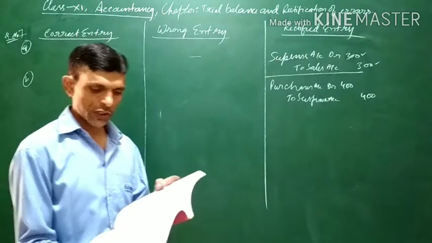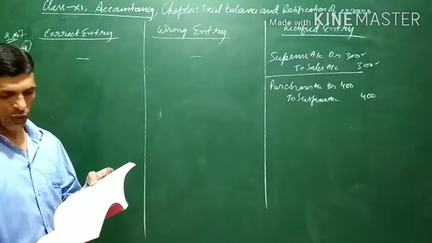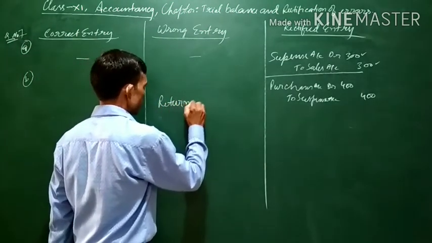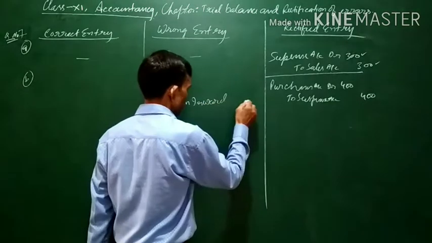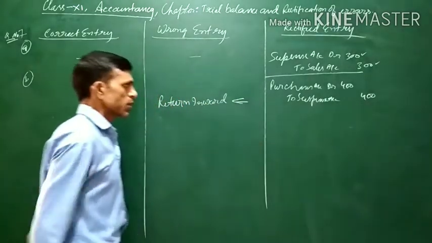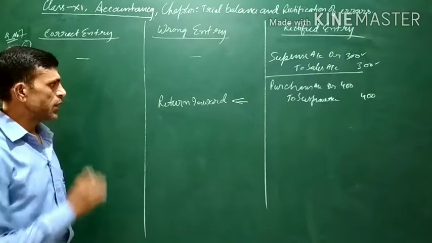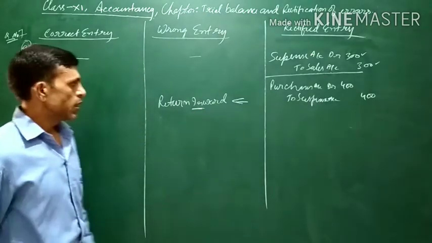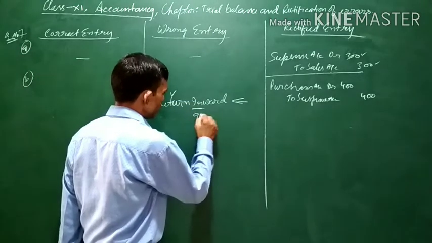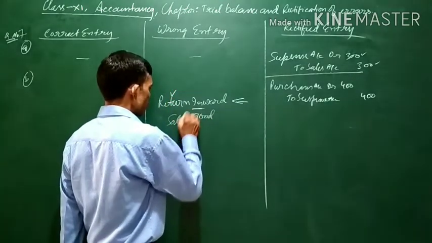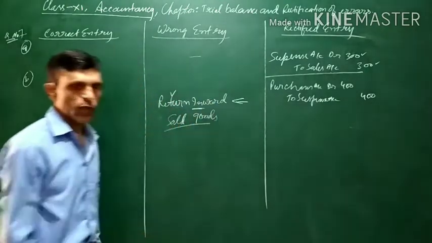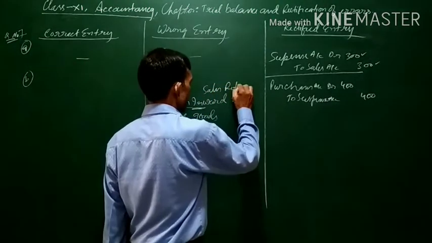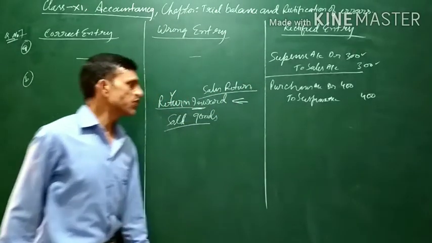Similarly, the next one. Here sales return book, return inward. See what is return inward. Return inward means if something will be coming into the business. Return inward means back to the business. What will be returned? The goods which have been sold will be returned. So return inward simply means sales return.